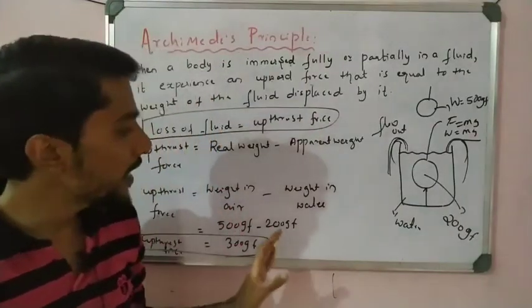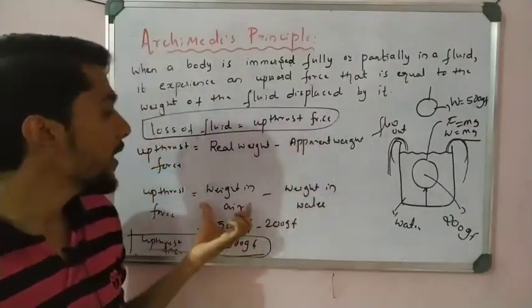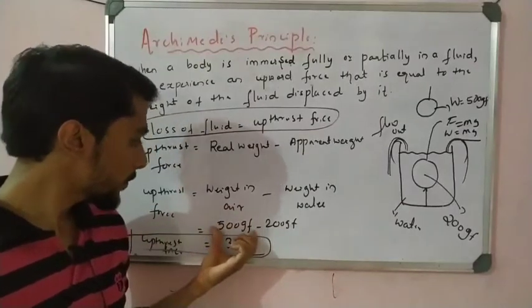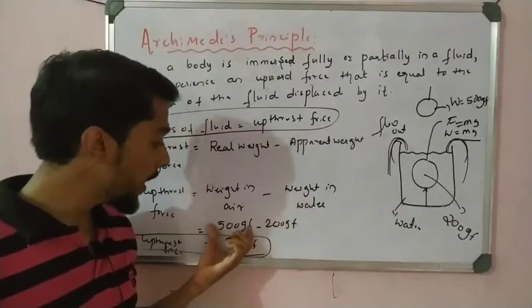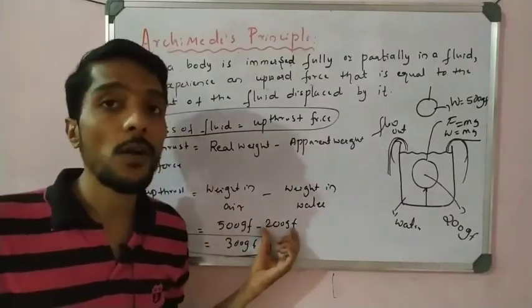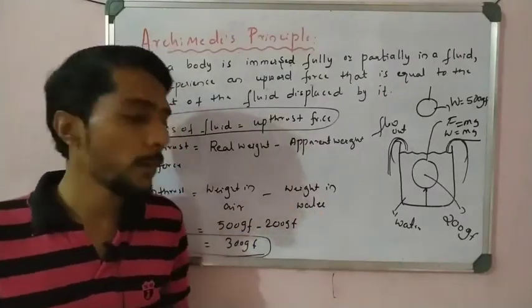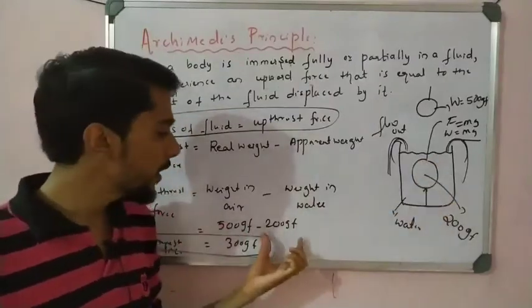Okay, so always we say that the loss of water in the air, so that is the real weight. Real weight is how much? 500 gram. But in the water we feel that less amount of weight because of the upward force. That is minus.